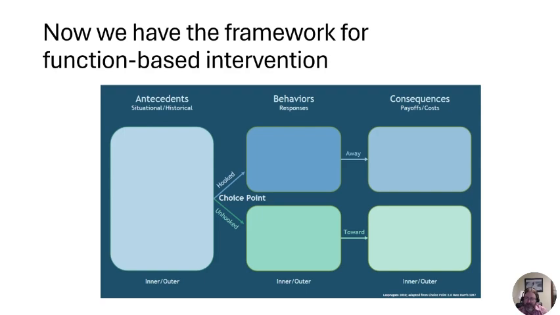And then we can start to think about how do we mix it up? What do we need to mix and match with our intervention to help people not get hooked and respond in ways that they would say move them away from what they care about in the choice point, or to stay unhooked and move towards those things that matter to them? And so we need that functional analysis that can go everywhere, right? It can go into direct contingencies, into RFT, into rule governed behavior. And when you put it all together, you're now ready to start doing functional analysis with every client in front of you.